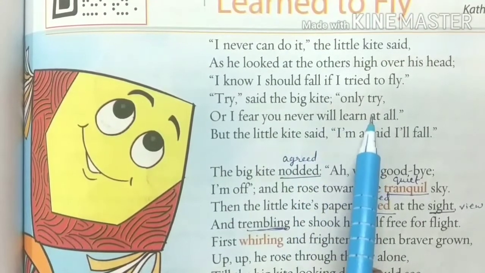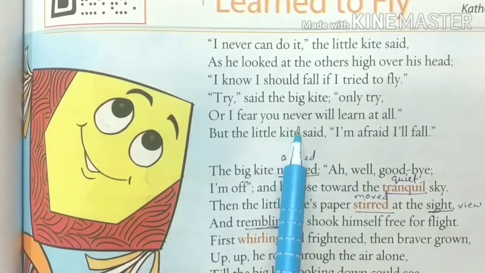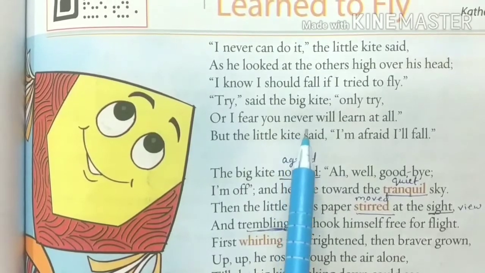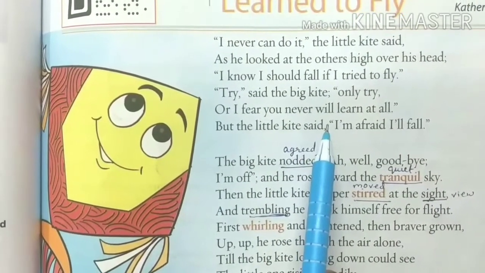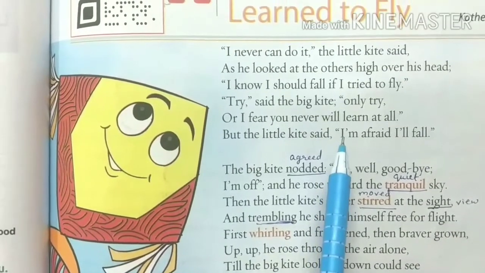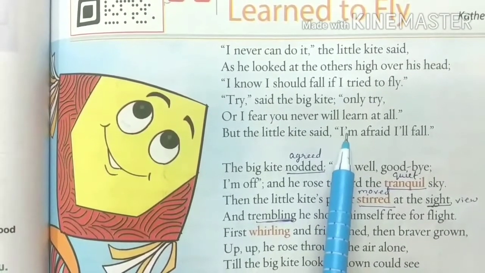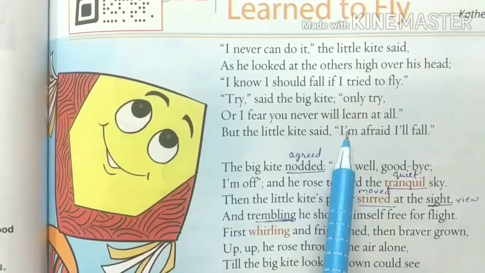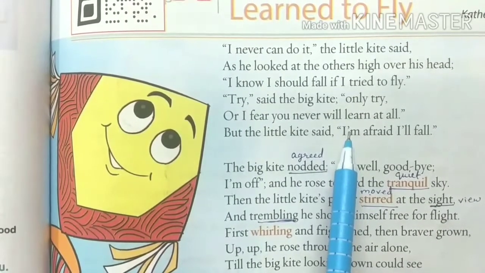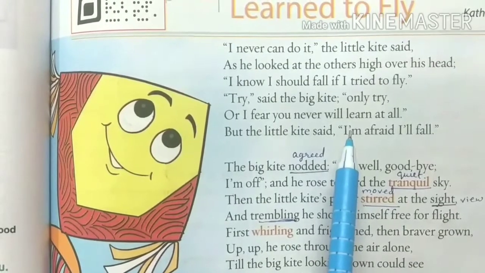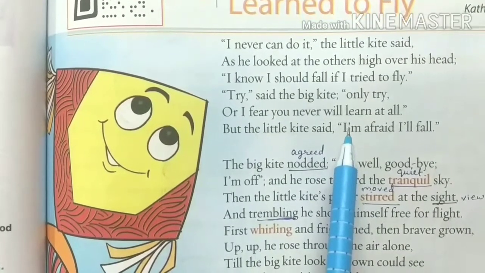"Only try." So there is also a big kite with the small kite who was trying to encourage the small kite to fly. And he says to the small kite, "Try, only try." He is just trying to encourage the small kite and telling him to fly, to try.